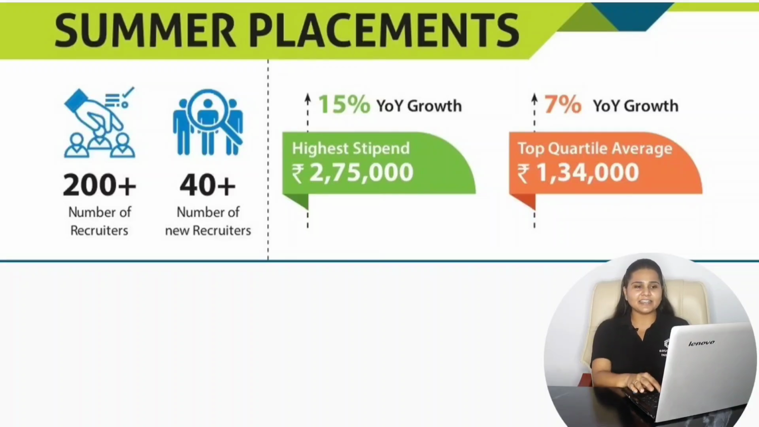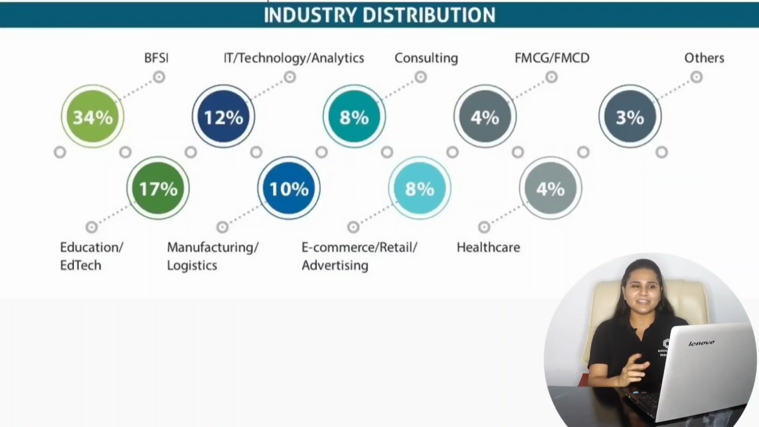Here, if we consider the industry-wise distribution of the placements, then 34% placements were from the BFSI sector, 12% from IT, technology and analytics, 17% from education, 10% from manufacturing and logistics, 8% from consulting, 8% from e-commerce, retail and advertising, 4% from FMCG and FMCD, 4% from healthcare, and 3% from domains other than all of these.